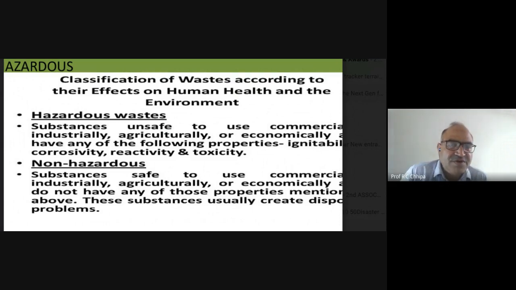They have any of the following properties: ignitability, corrosivity, reactivity, and toxicity. Those are the hazardous wastes. Non-hazardous wastes are substances safe to use commercially, industrially, agriculturally, or economically, having none of the properties mentioned above.